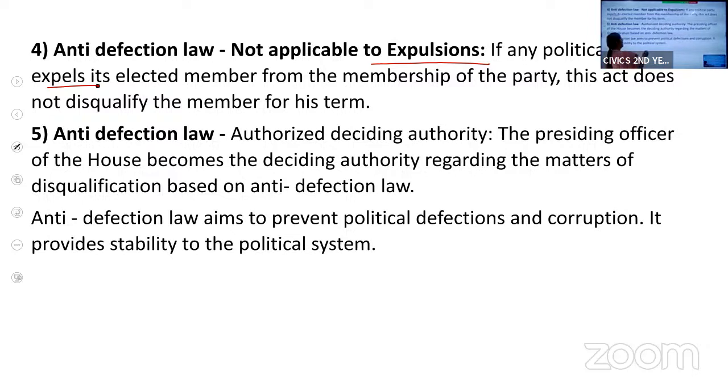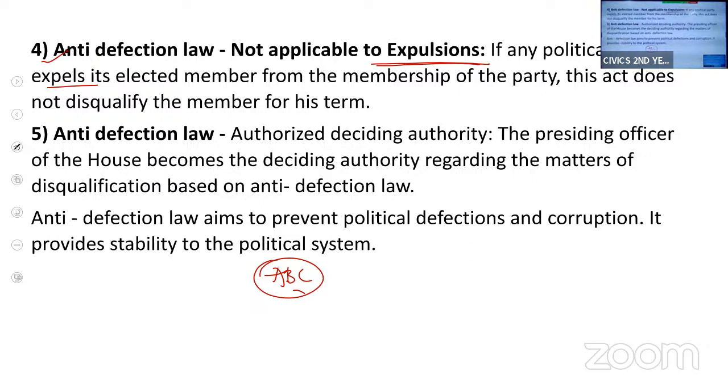For example, I am a member of ABC party. After getting elected, my party leaders have removed me. I am not leaving the party. The party leaders, the high command, is removing me. So I will not lose my membership of the house. I will continue as a member of Lok Sabha even if I am expelled from the party. Am I clear with this fourth point?